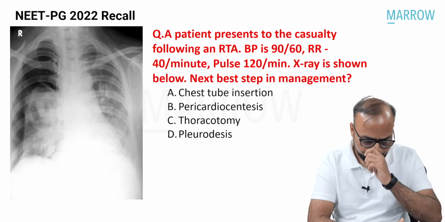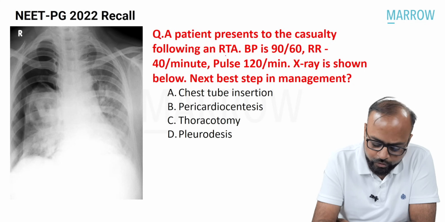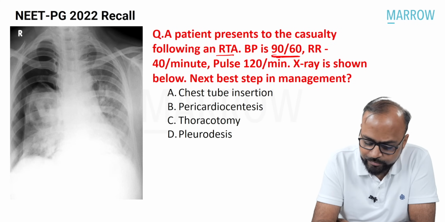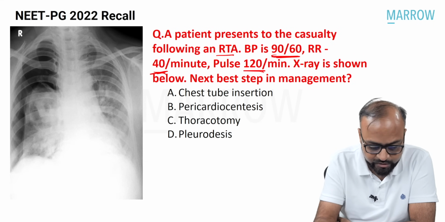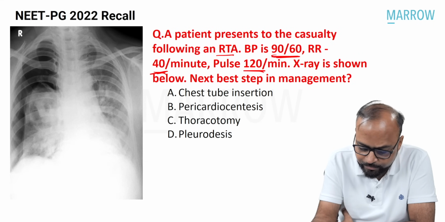Now see here, a patient presents to the casualty following a road traffic accident. Blood pressure is 90/60, hypotension. Respiratory rate is 40, which is elevated. Pulse is 120, which is elevated. X-ray is shown. What is the next step in the management?